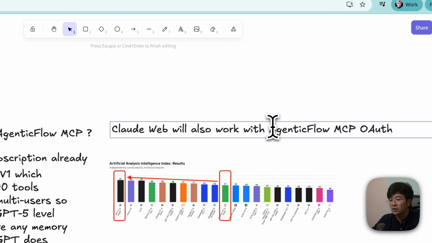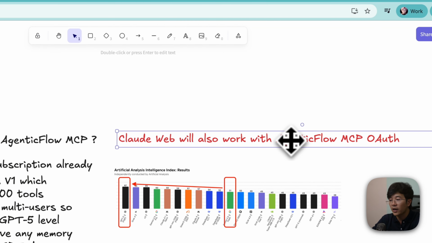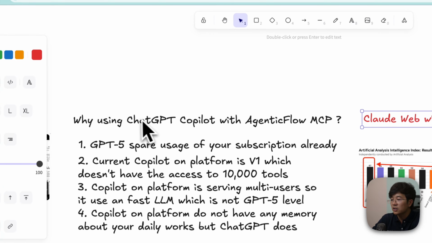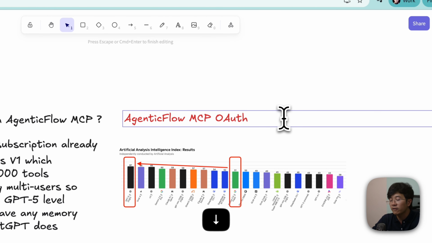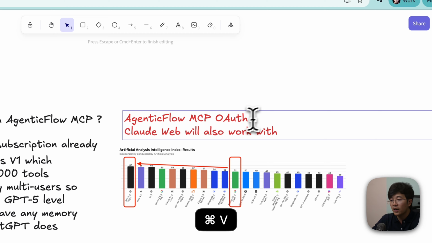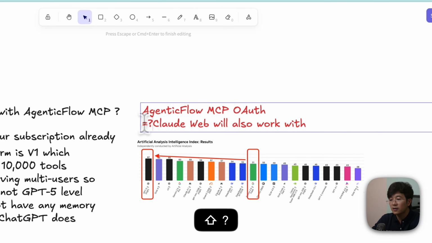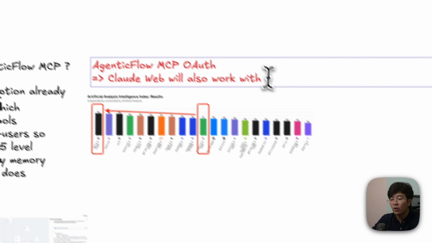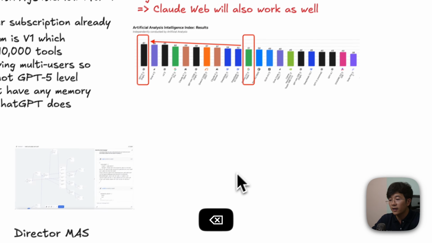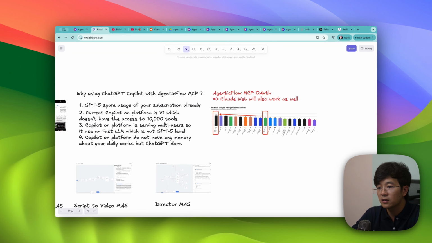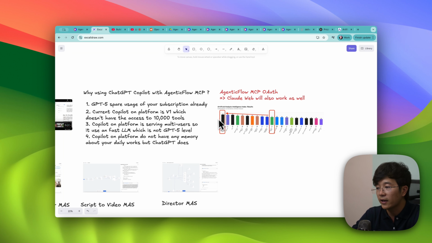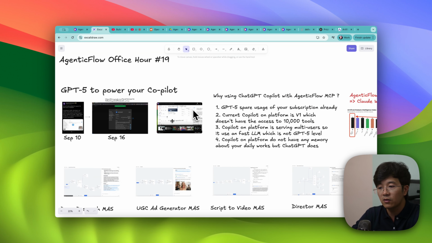So after the Agentic Flow MCP is created, in order to make this available, we actually need to develop something we call Agentic Flow MCP OAuth. And this one will enable us to make the Claude website work as well. So that is going to be a much easier, seamless way of integrating with the MCP rather than having to go through the steps like what I described in this video.